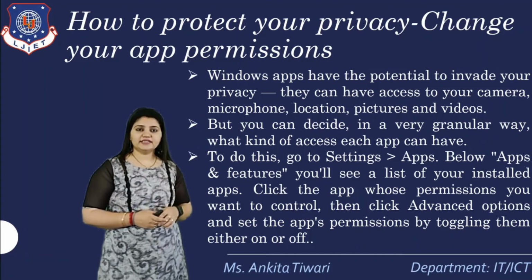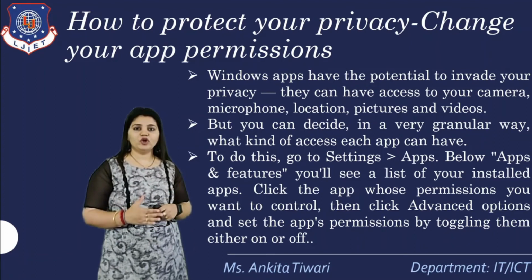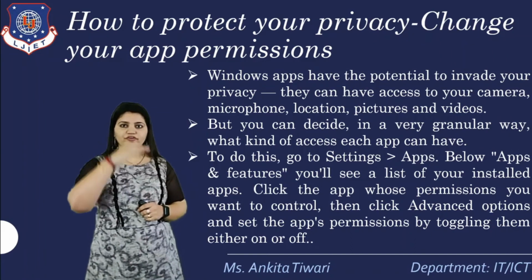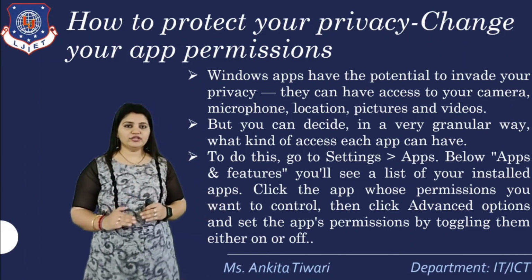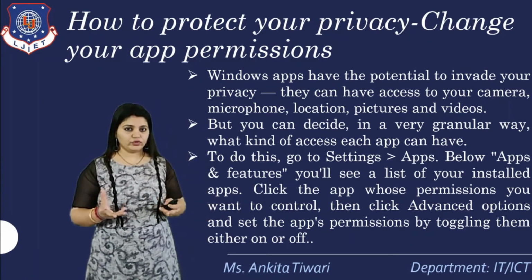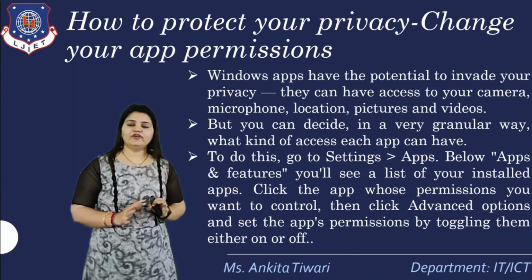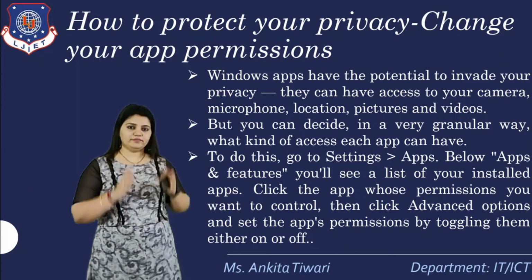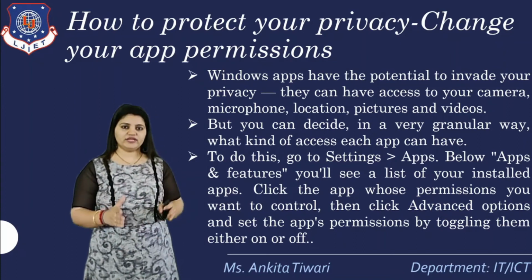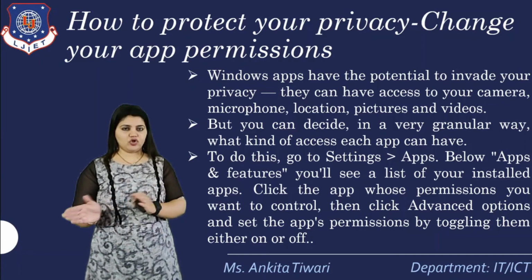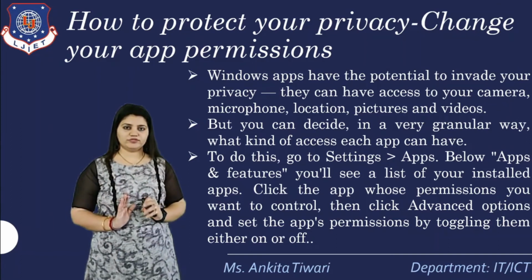Go to the settings, and in that go to apps. Below apps and features, you will see a list of your installed apps. Click on the app whose permission you want to control, then click the advanced option and set the app's permissions by toggling them either on or off. A list will be there, and you can turn the different options on and off.